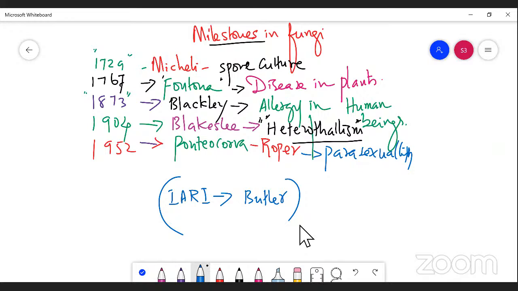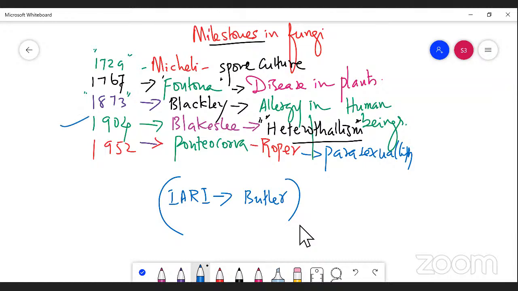The term heterothallism refers to the presence of antheridium and oogonium, the male and female sex organs, produced by different thalli of the same species or different species, right? That is called heterothallism. It was first introduced by Blakeslee.